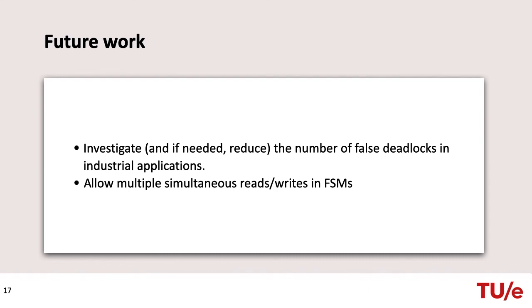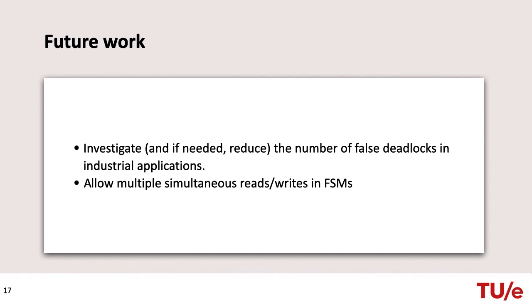If it turns out that many false deadlocks are generated, we need to investigate techniques that reduce the number of false deadlocks. One of the possible improvements to our method is to add invariants that reduce the number of unreachable deadlock states that are reported.